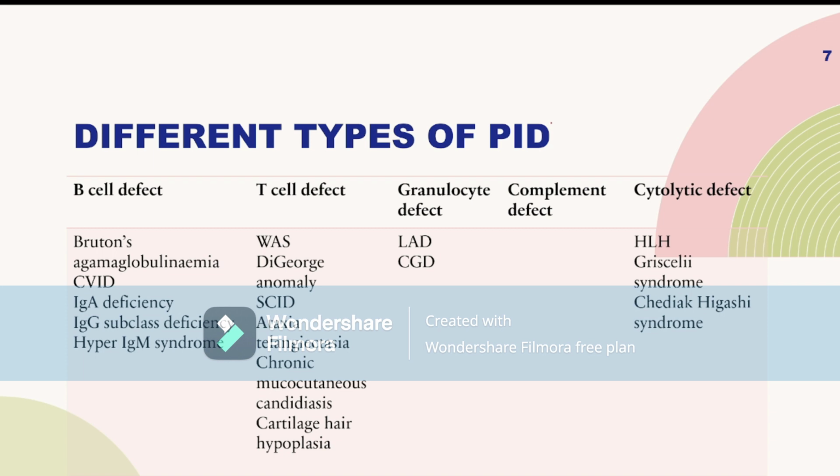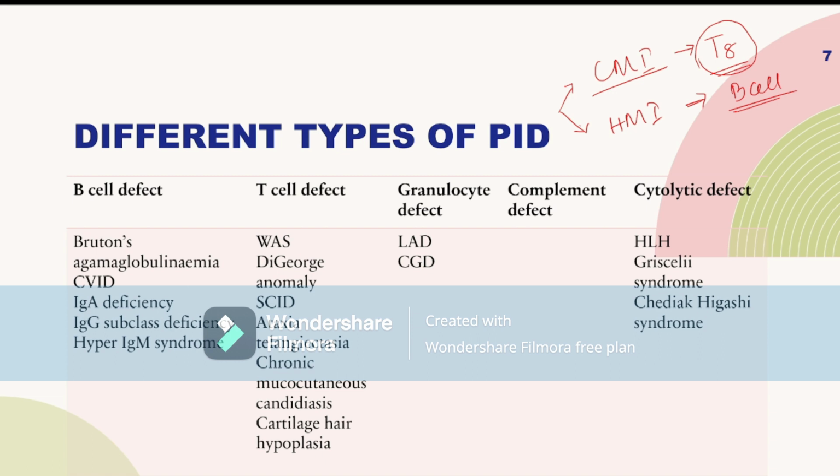First, as I said, adaptive immunity is divided into two parts, active and passive. The active part is also divided into two types: one is cell-mediated immunity, and one is humoral immunity. Cell-mediated immunity is mainly done by CD8 and CD4 active T cells, and humoral immunity is mainly caused by B cells.